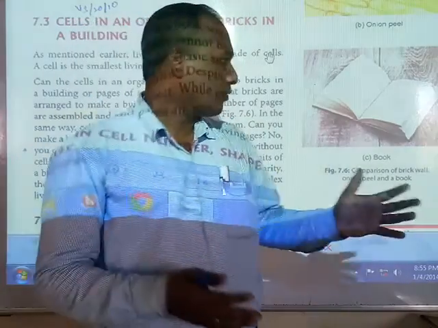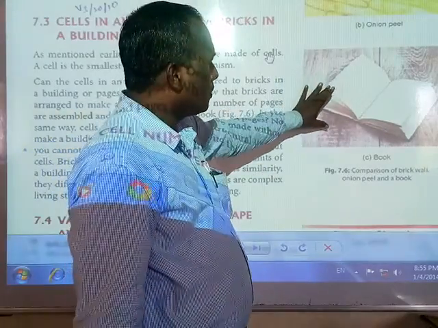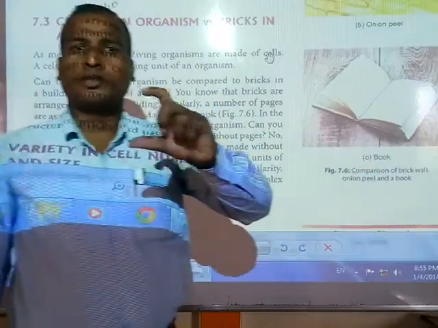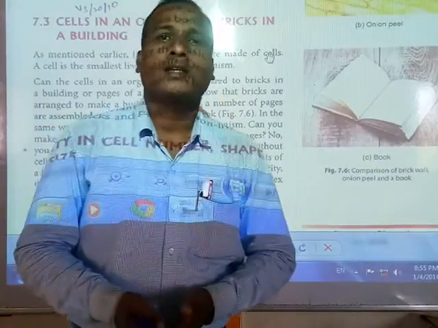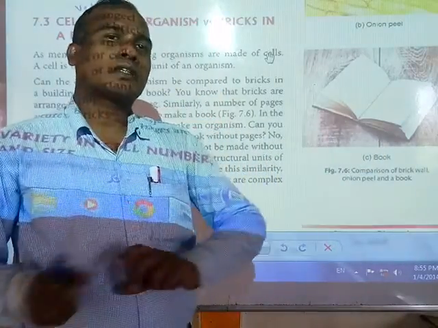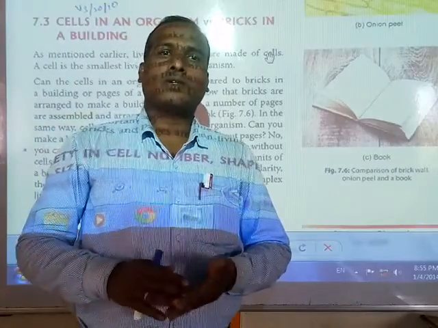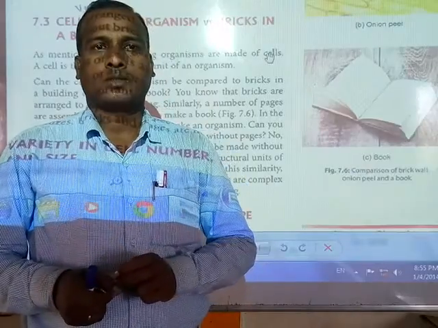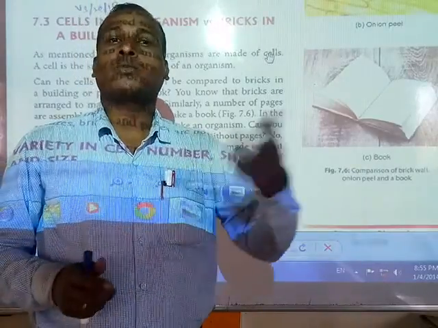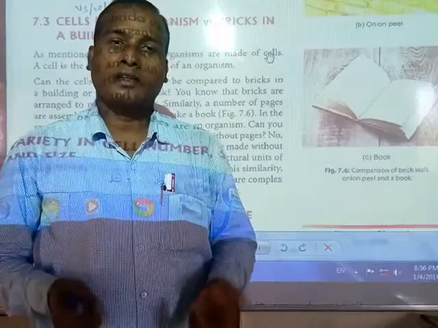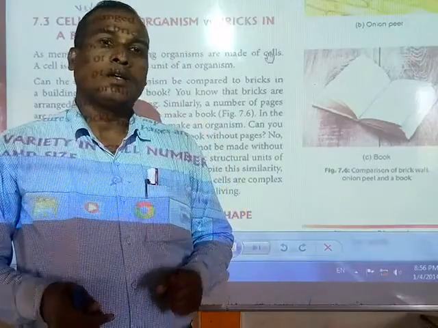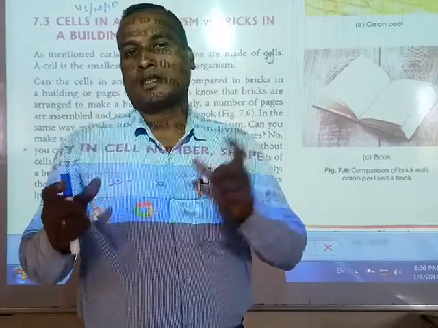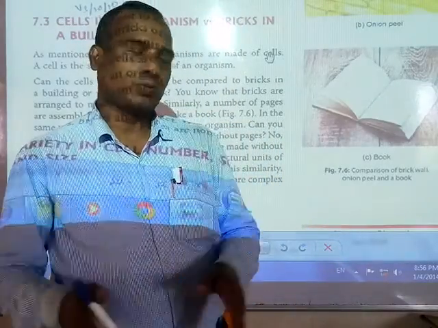So I have told you that this is one book. So many pages are there, and with the pages we can make a book. These are the comparisons between a wall and an organism. Without bricks, it is not possible to make a building or a wall. Similarly, without cells we cannot make an organism. It is not possible.